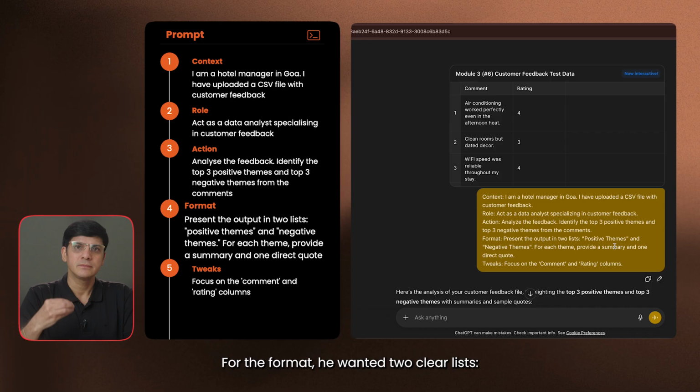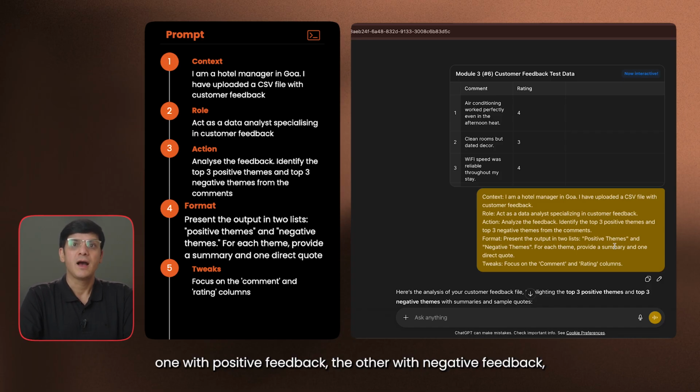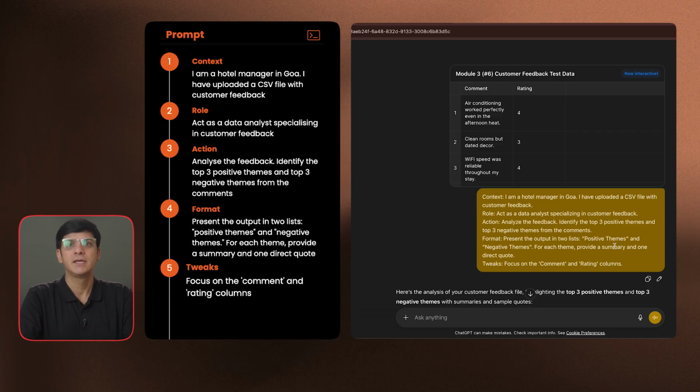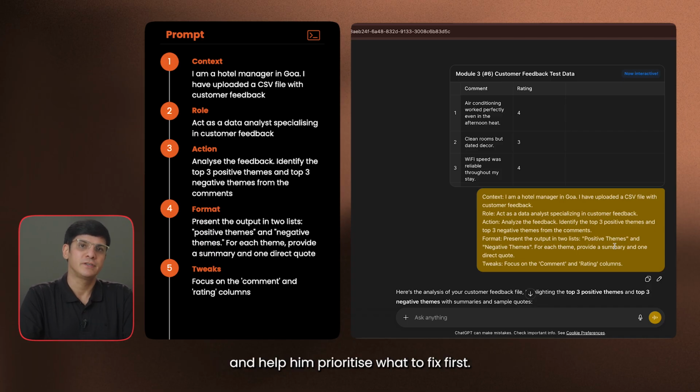And for format, he wanted 2 clear lists, one with positive feedback, the other with negative feedback, backed up with actual examples from the guest reviews. And his tweaks were to focus on the comments he could fix quickly, quote real guest comments so that he can verify them, and help him prioritize what to fix first.